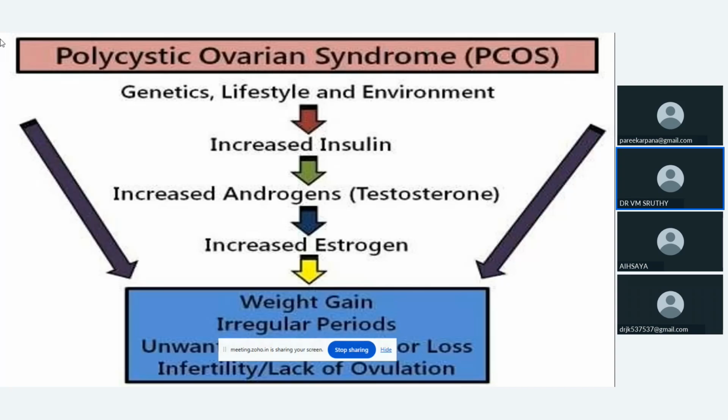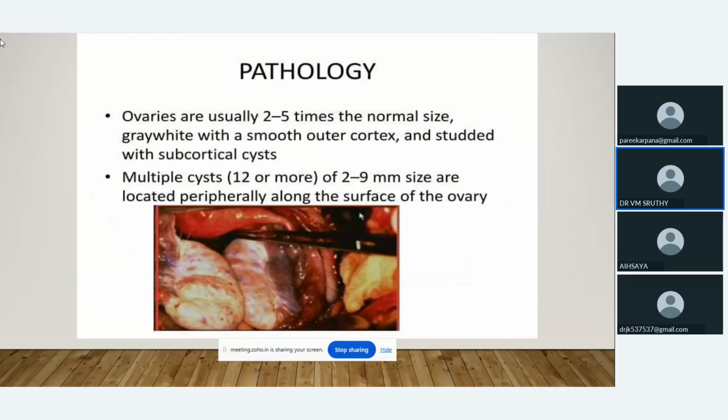So all these can lead to weight gain, irregular periods, unwanted hair or hair loss, infertility, and lack of ovulation. Pathology: finally, the ovaries will increase in size. The size of the ovaries will be 2 to 5 times more than normal, and the outer cortex will be pearly white or grayish white in color. So we can see multiple cysts in the peripheral regions.